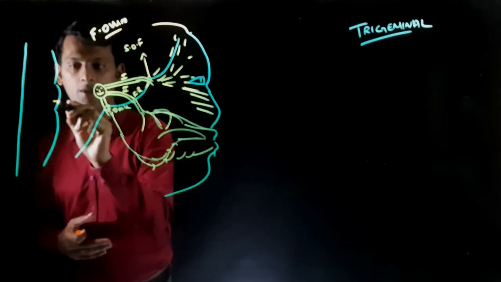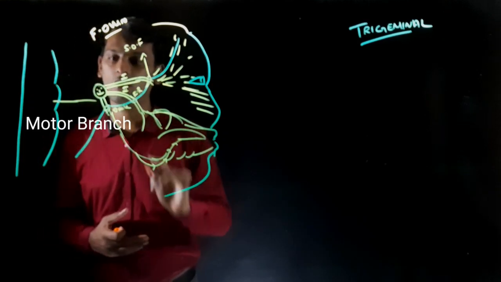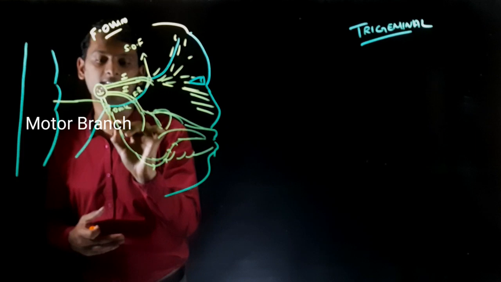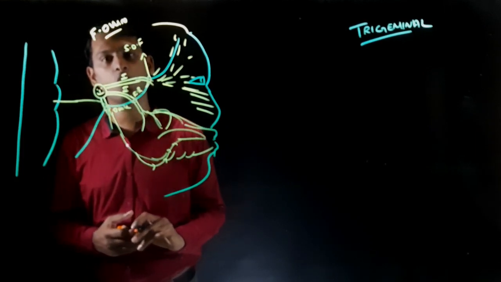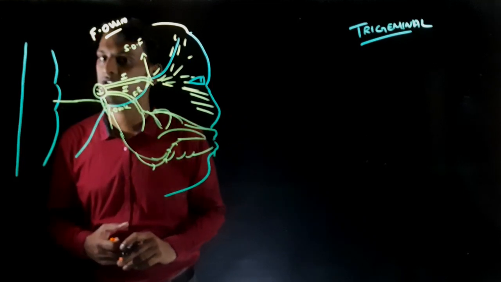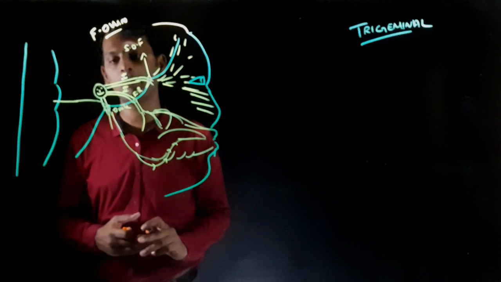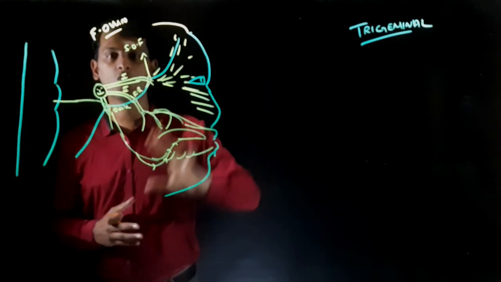It arises from your midpontine region. It doesn't join or go through your trigeminal ganglion, and it goes downwards and escapes the cranial cavity through the foramen ovale, and it supplies mostly the derivatives of your first pharyngeal arch. Let us see about it later on. So you have now got a picture of the course of your trigeminal nerve.